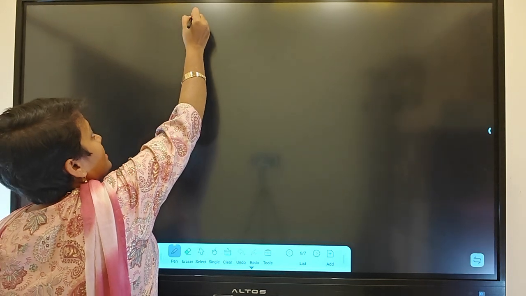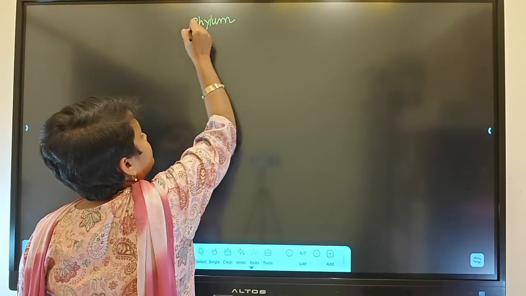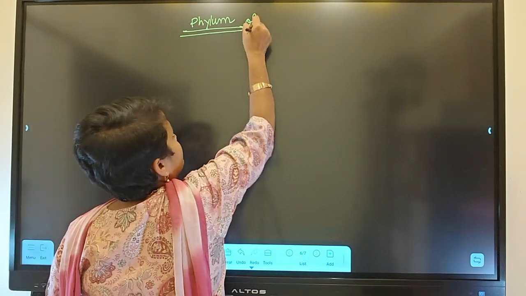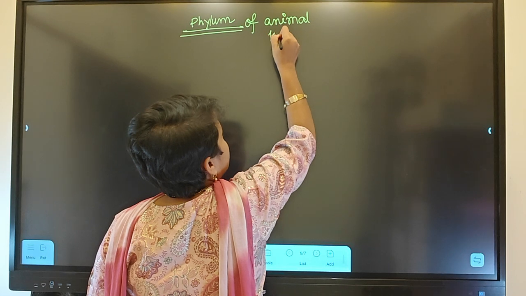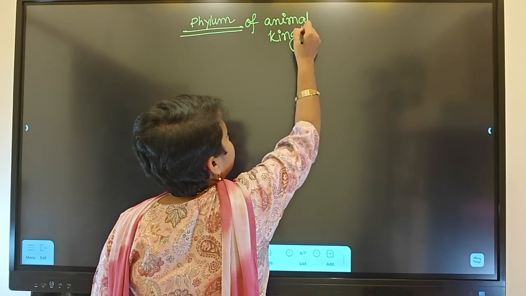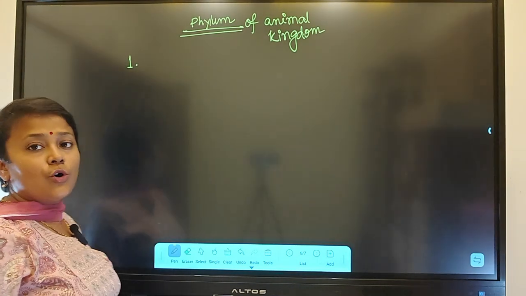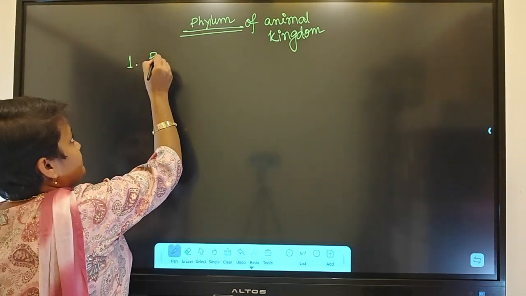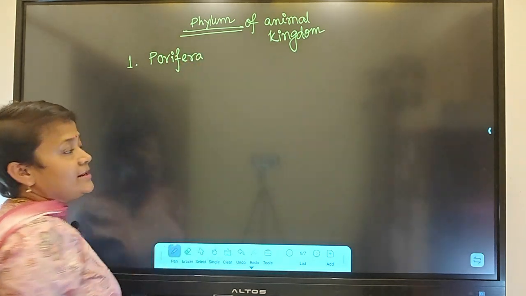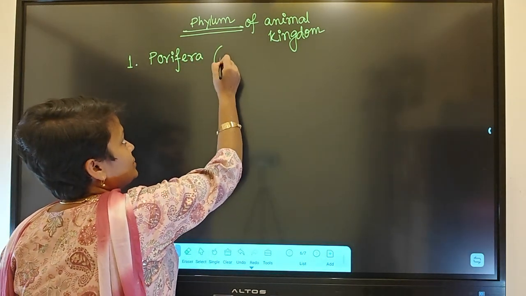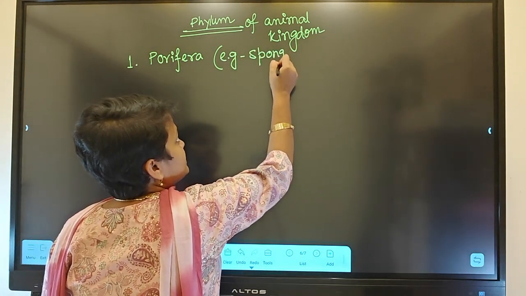Phyla of the animal kingdom. The first phylum is called Porifera. The organisms which belong to Porifera are called sponges.